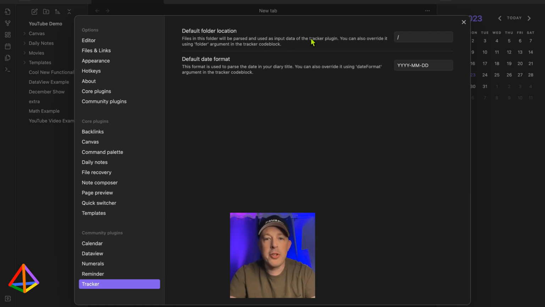So the default folder location for Tracker, well, I want to track stuff that I do every day, so it makes sense that the default folder that it will look for is in the daily notes. So let's put in folder path, daily notes, and I think that should do it.